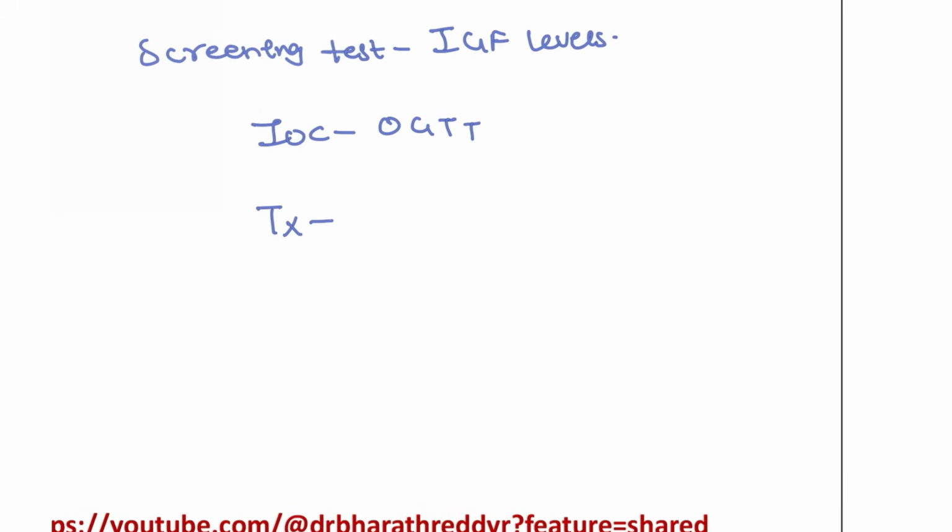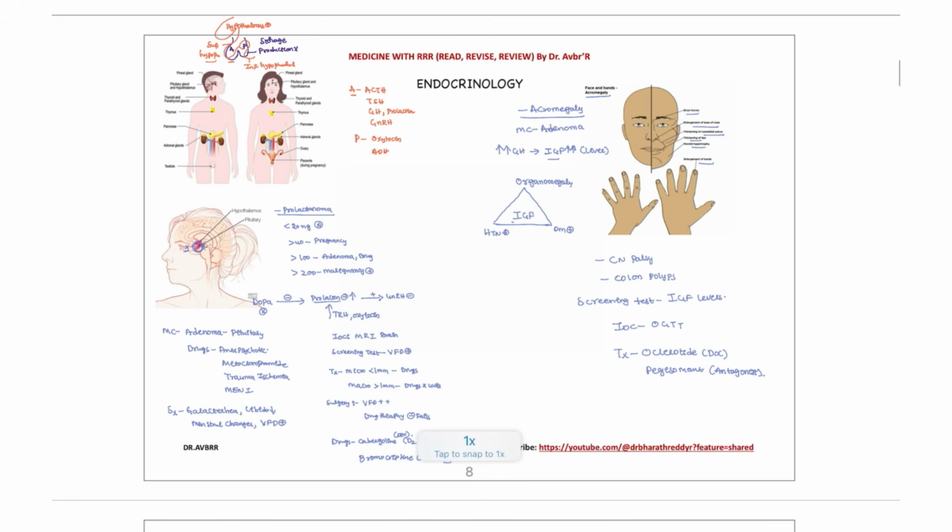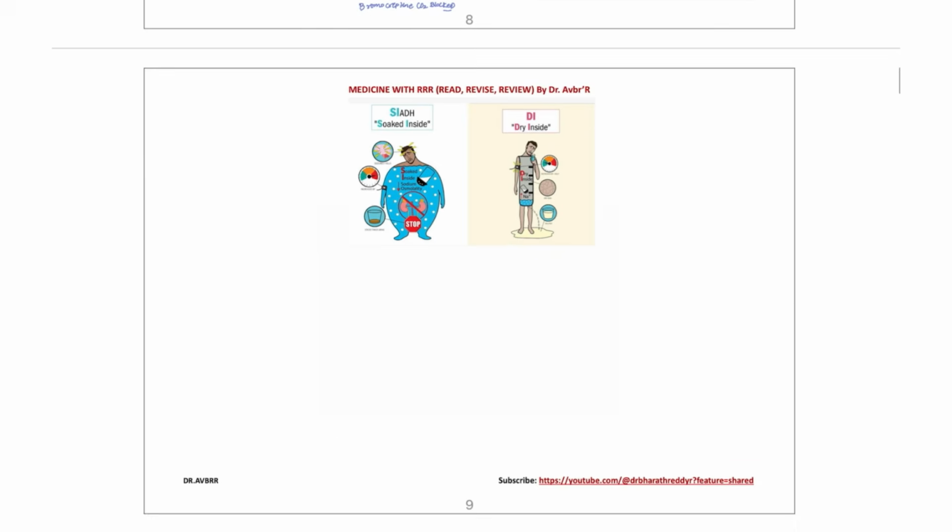Treatment. What is the treatment that you are going to give for this patient? Octreotide is the drug of choice for this patient, and also pegvisomant. Pegvisomant is a growth hormone receptor antagonist given for this patient. So this is acromegaly.